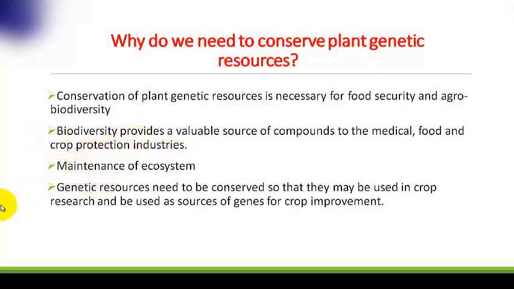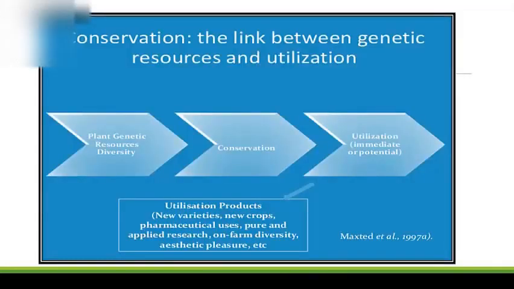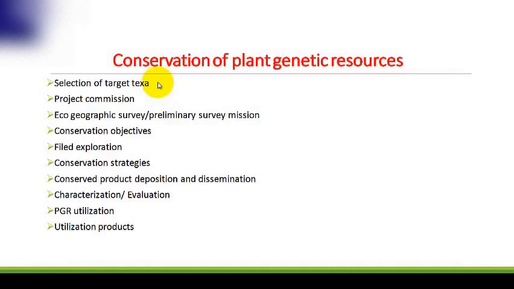The last is genetic resources need to be conserved so that they may be used in crop research and be used as sources of genes for crop improvement. Here are some steps which are involved in the conservation of these resources. The first step is we must have some plant genetic resource diversity. Next, we will conserve these resources, and finally we use these conserved products for the production of many different products at a commercial level. Here are different steps which are involved in the conservation method of these plant genetic resources.